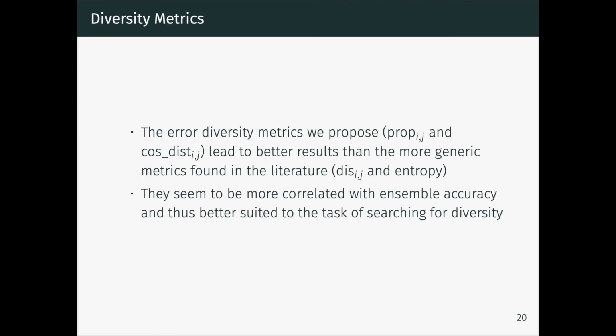Regarding the last hypothesis, we have observed that the error diversity metrics that we propose, the error proportion metric and the cosine distance metric, lead to better results than the more generic metrics found in the literature, the disagreement metric and the entropy metric. They seem to be more correlated with ensemble accuracy, and thus better suited to the task of searching for diversity.